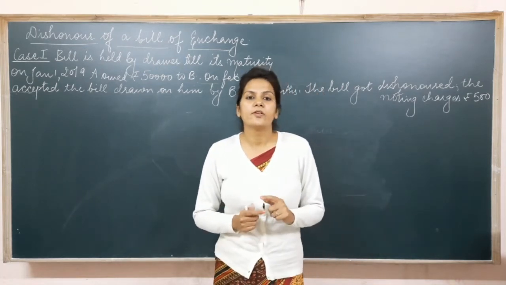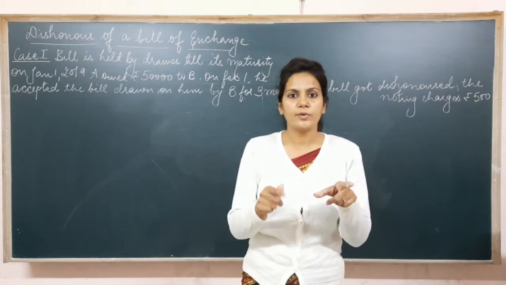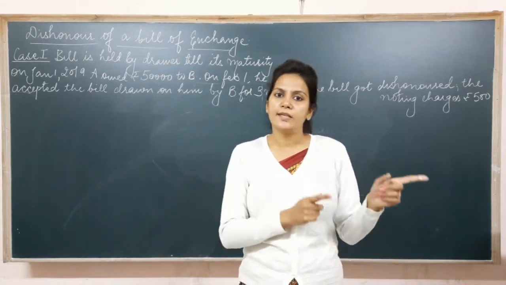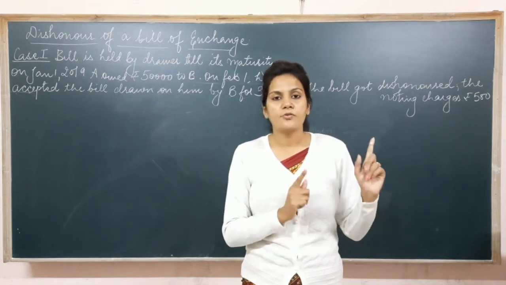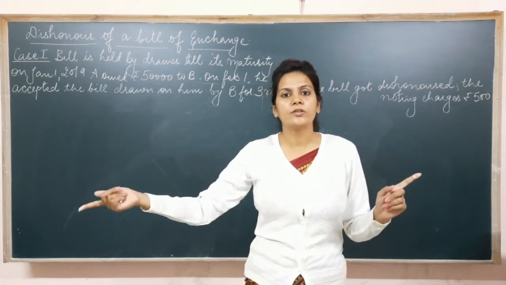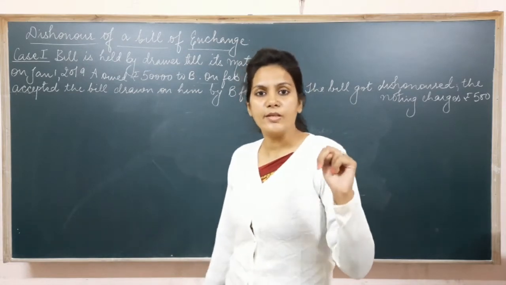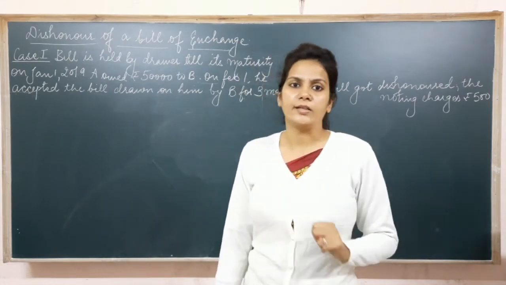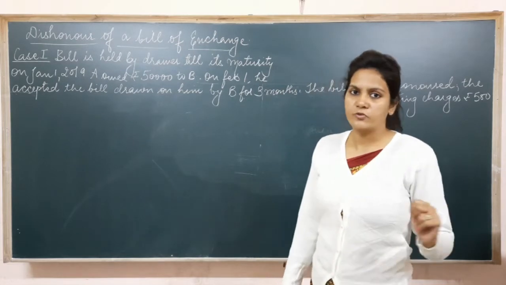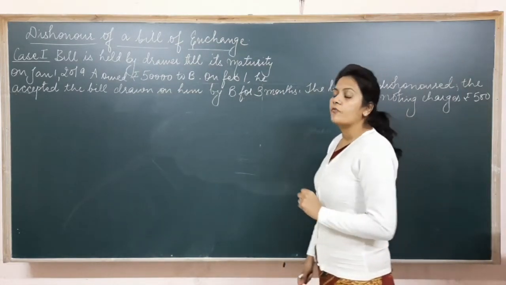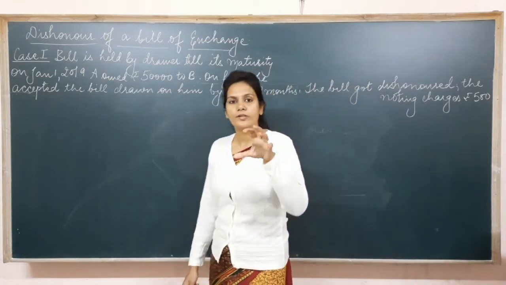Third case is when the drawer, after writing the bill, gives the bill to the drawee, who accepts the bill, and then he gave the bill back to the drawer and the drawer endorsed the same bill to a third party. And on the due date, the drawee refuses to make payment of the bill to the third party. So these are the three different cases which we need to study. So let's discuss the first case. First case is when the bill is held by the drawer till the due date.